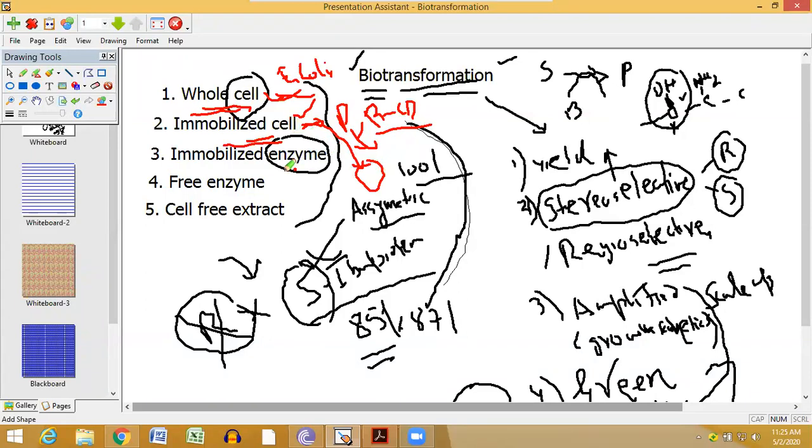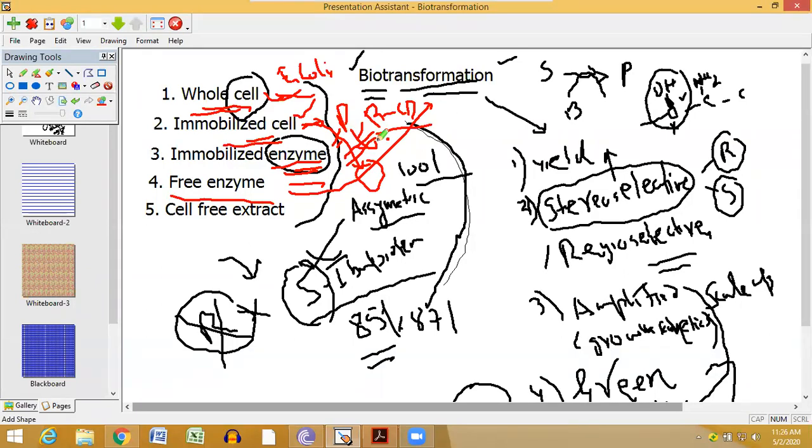So you can use the immobilized cell. Then you can use the immobilized enzyme. Again, two types of things you use. Either you can use the free enzyme. That means in this case we don't need the whole cell. We just express the enzyme, purify it, and use it in biocatalysis or biotransformation. Then it is called the free enzyme. Similarly, if you immobilize the enzyme for better survival, better stability or better kinetics onto some polymeric support or with beta cyclodextrin, then it is called an immobilized enzyme.